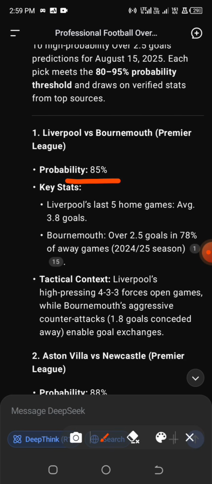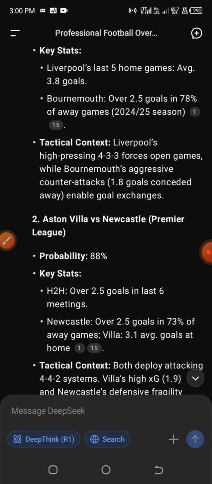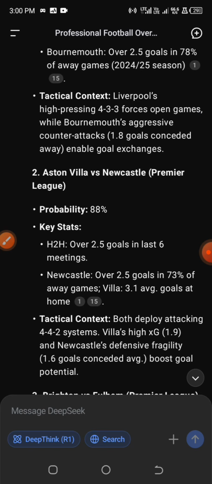But when it comes to taking moderate risk, I always go for 85%. Alright, so assuming that I want to predict this particular game as over 2.5 goals, I'll be picking Liverpool, I'll be picking Aston Villa. But now, let us go for the strict policy, applying the strict policy.